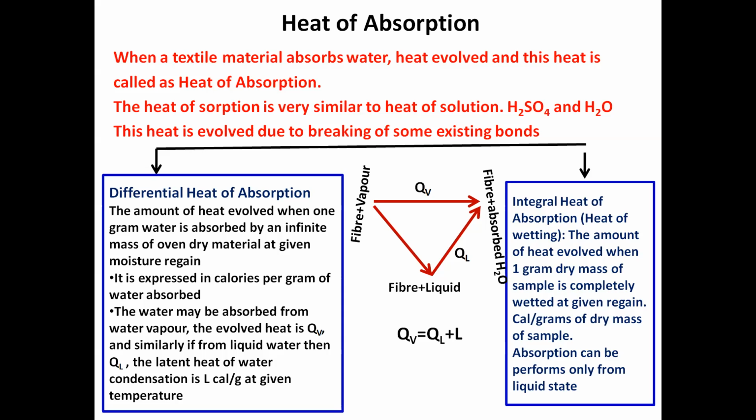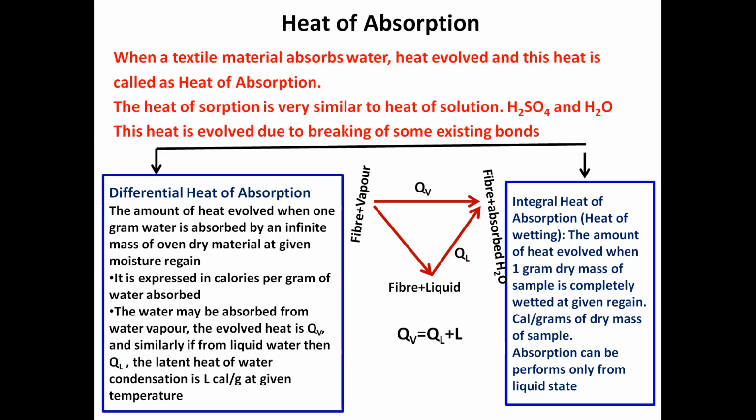Because you remember the first slides, if 65% regain is there, the amount of water present when you calculated the absolute humidity is less. As this value will enhance, the amount of water in the environment, in the surrounding, will enhance. So relative humidity is always very important to decide either the differential heat of absorption or integral heat of absorption, in both cases.